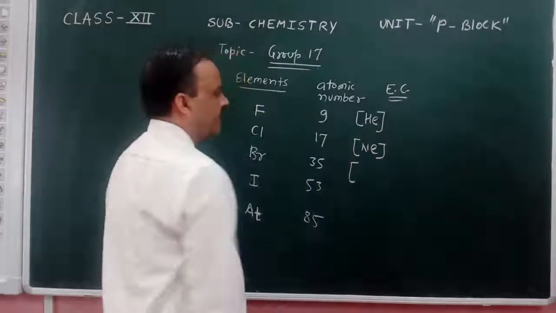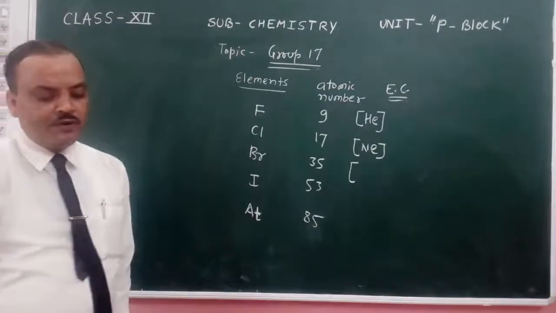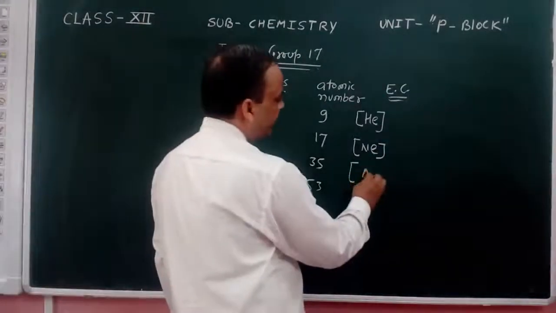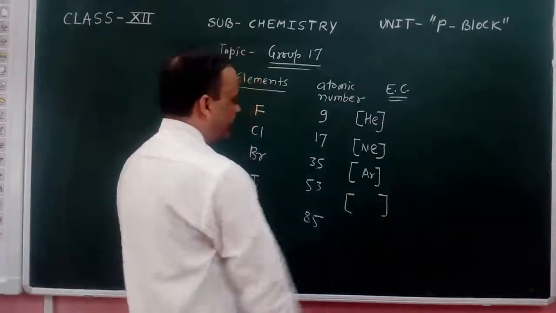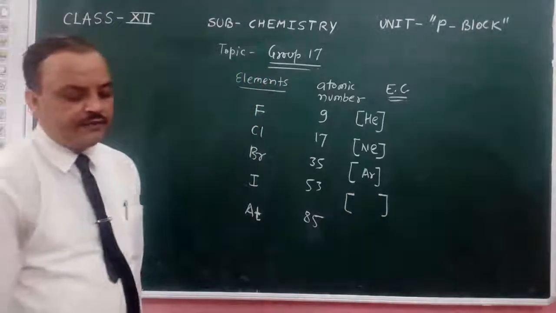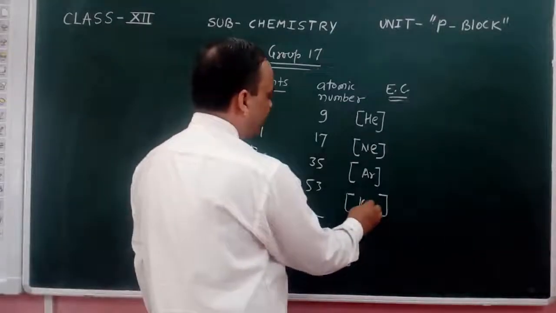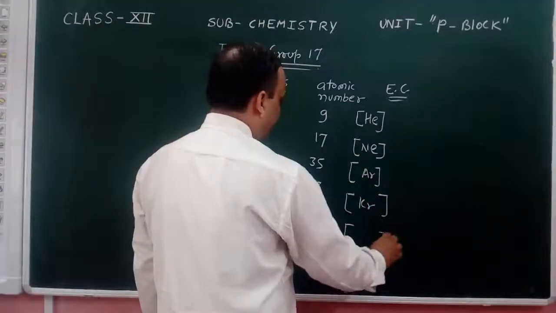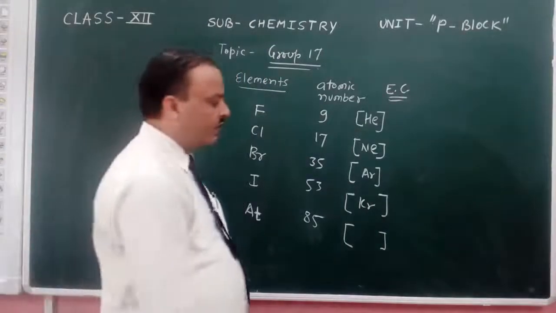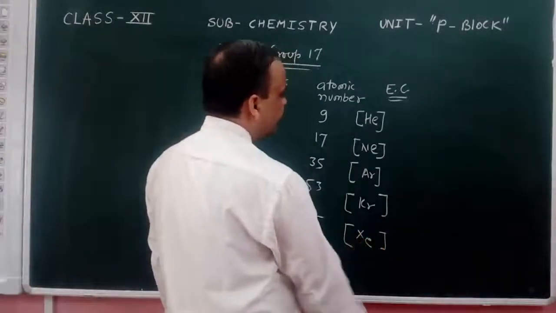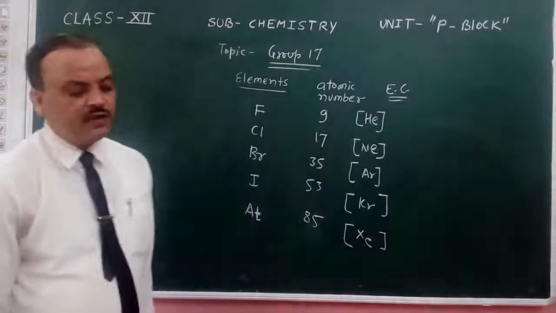For bromine, with atomic number 35, argon is the inert gas. In case of iodine, 53, we have the inert gas krypton. In case of astatine, 85, xenon is the inert gas which is present.